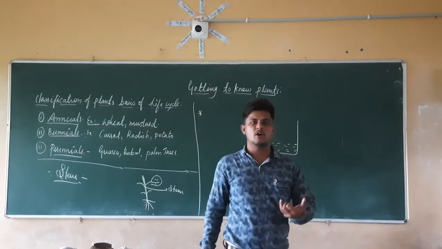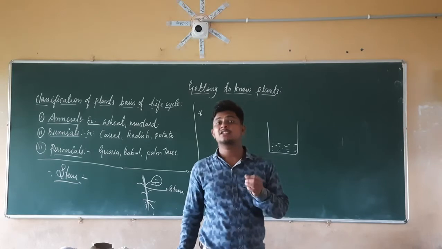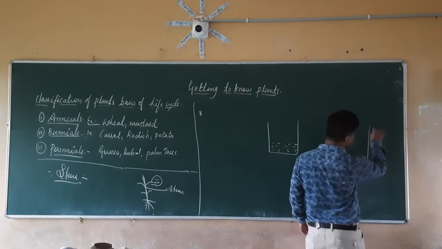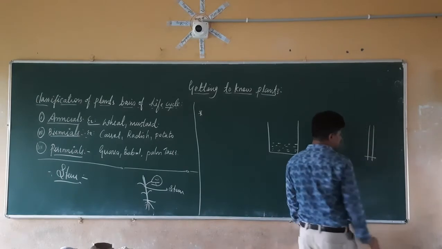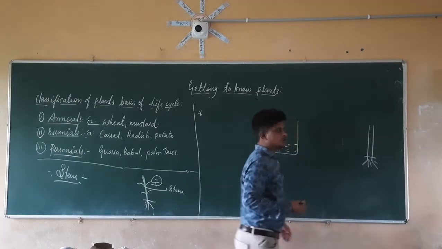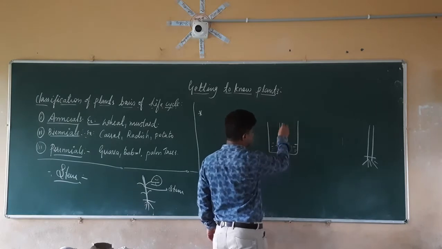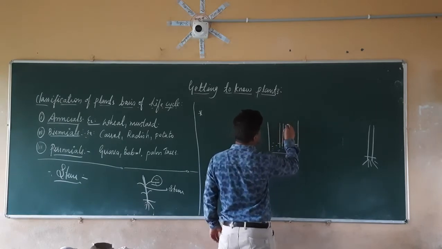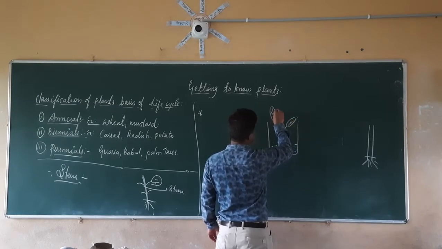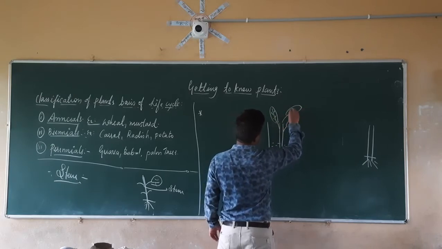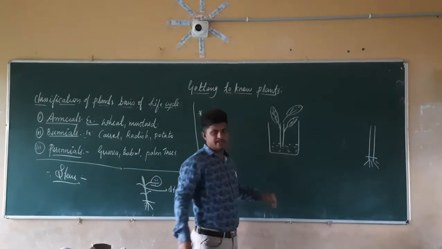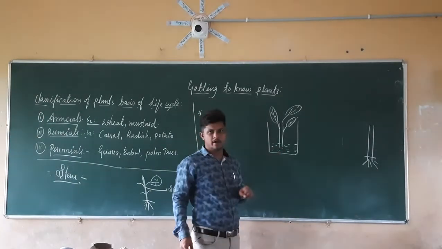In that small amount of water, we are going to take a very smooth stem, and we are going to cut that stem from the root, separating the root from the stem like this. We are going to keep that stem in this water. We have cut this stem so that there is an opening here.